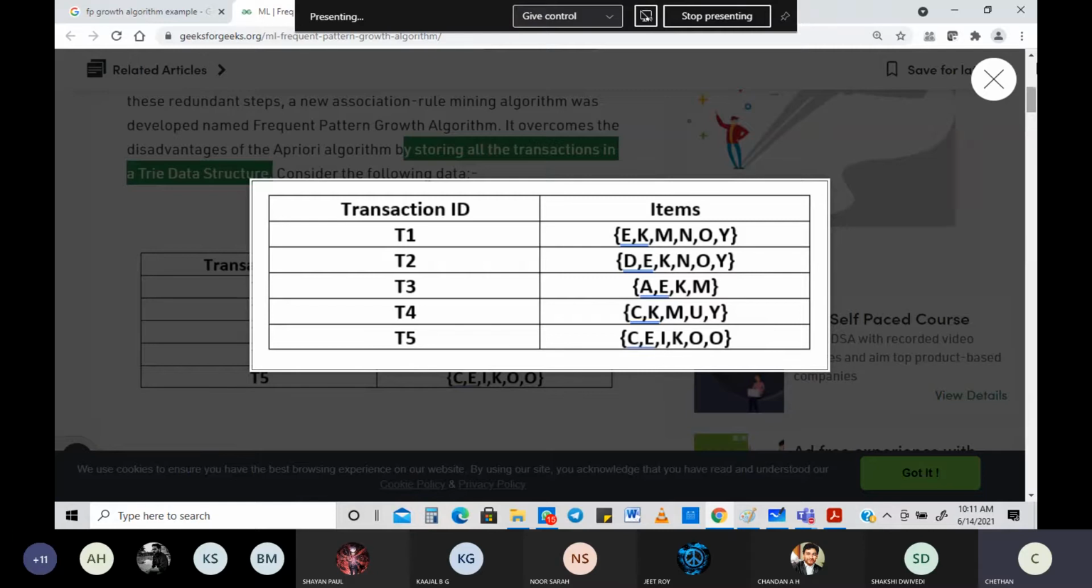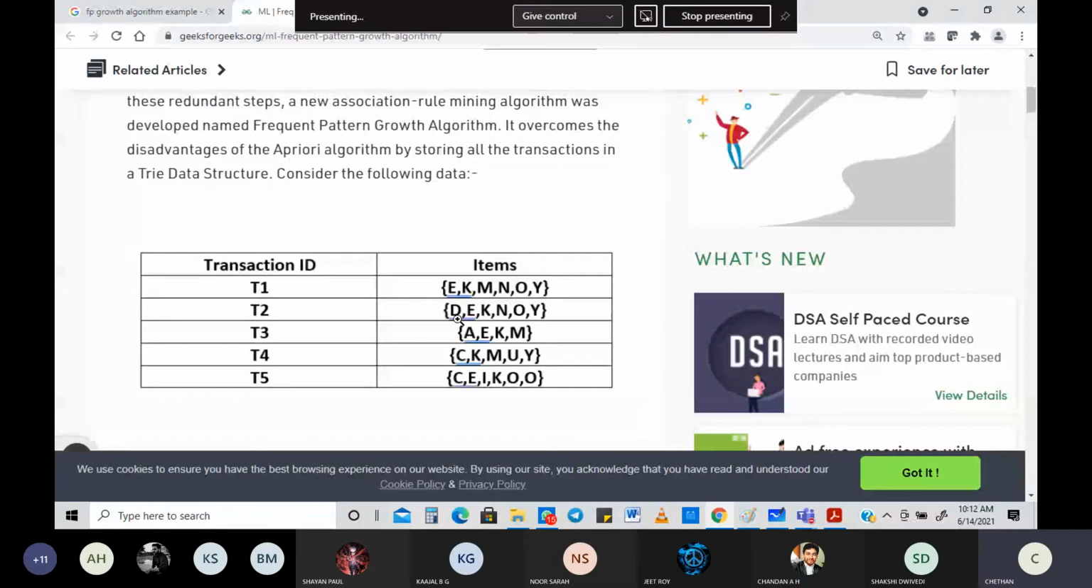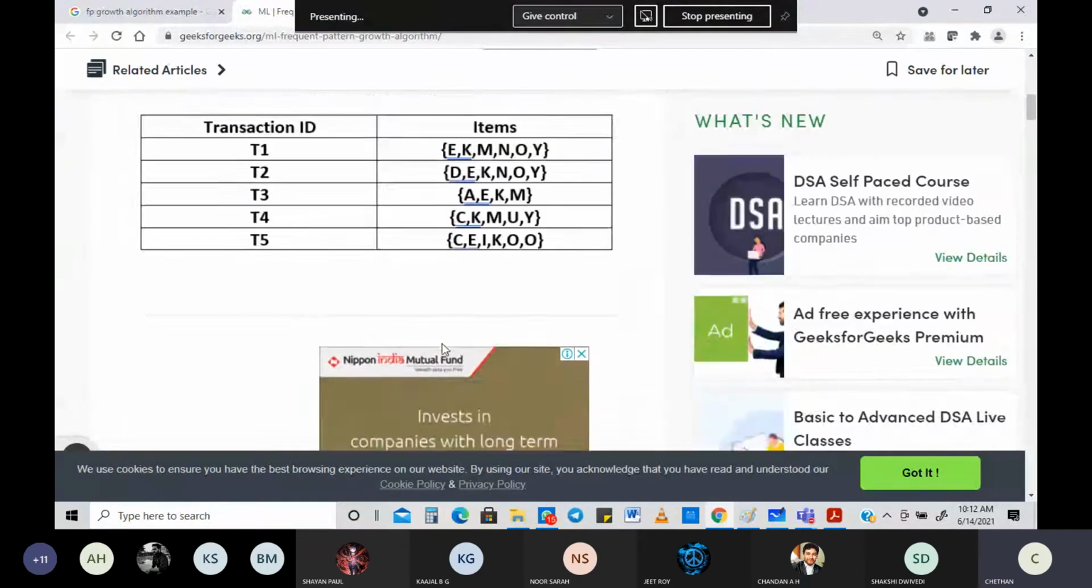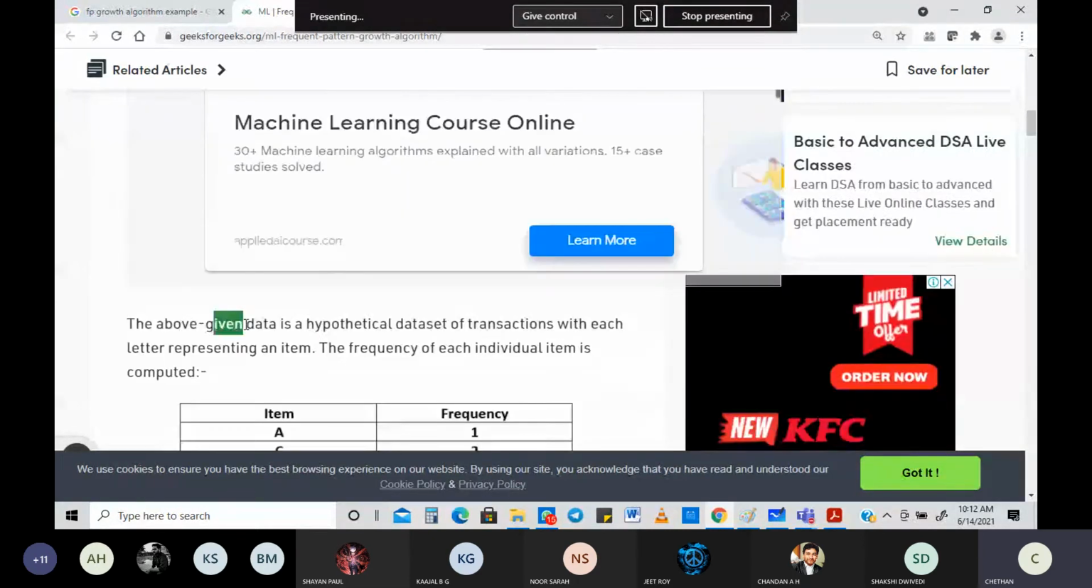What is the first step? The first step remains the same. Whatever you learned in Apriori will be done here also. The above given data is a hypothetical data set of transactions, with each letter representing an item. What's the meaning of hypothetical data set? It means we have taken it as an example, not to think about where this transaction is from. It is a hypothetical database taken as an example.